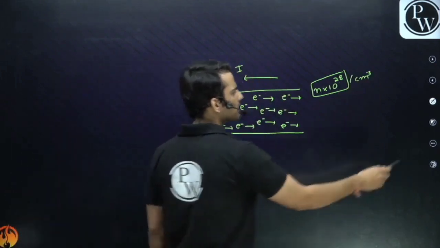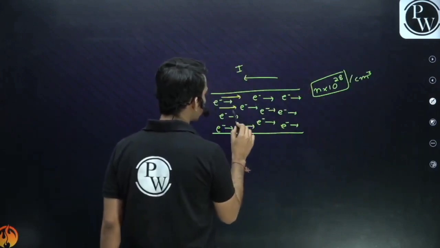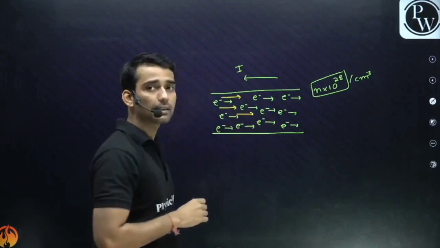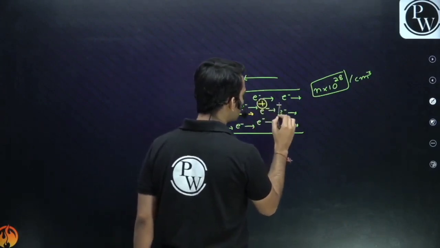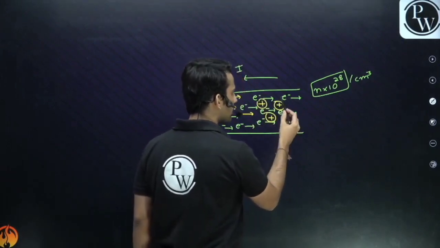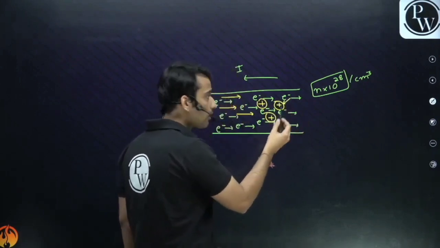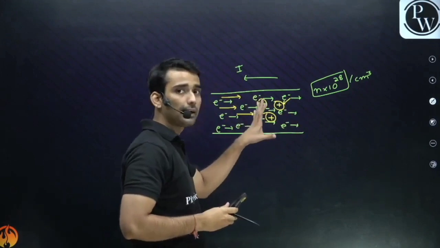So guys, don't you think so? When so many electrons are flowing through a small wire, don't you think they will collide with each other? They will collide with the positive ions here. Suppose this electron, this positive ion will attract or oppose this electron. It will oppose it. It will hold it back.